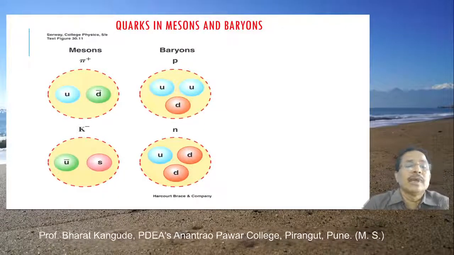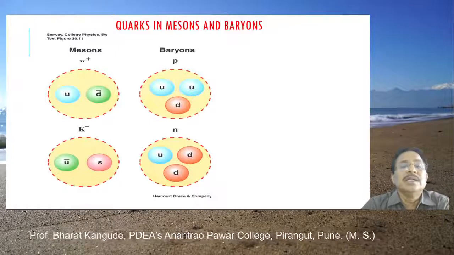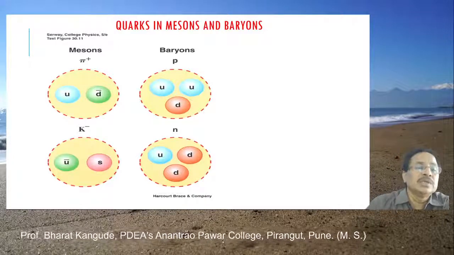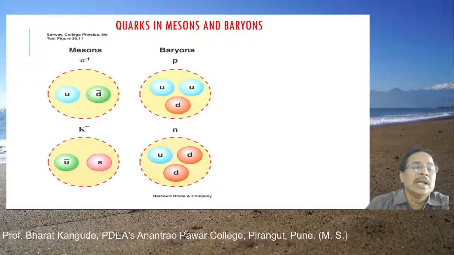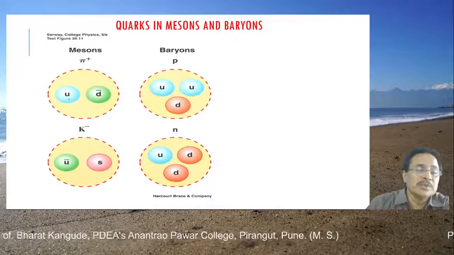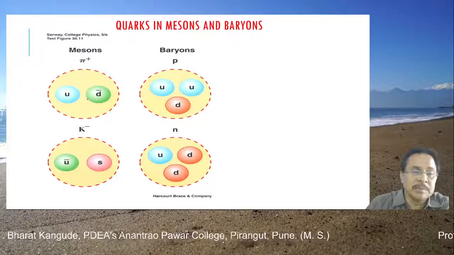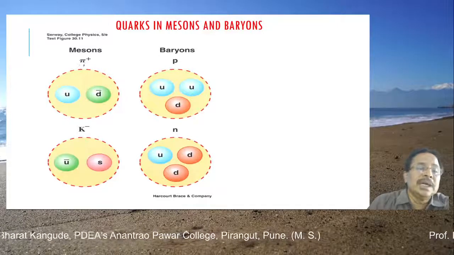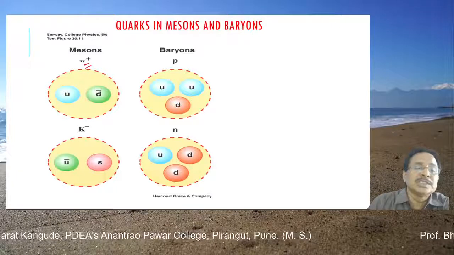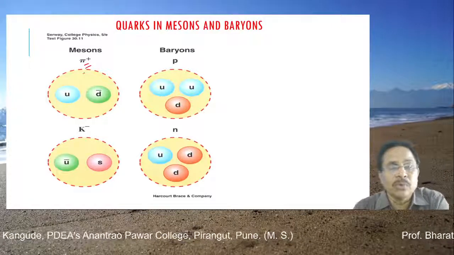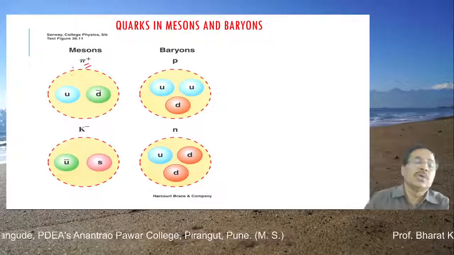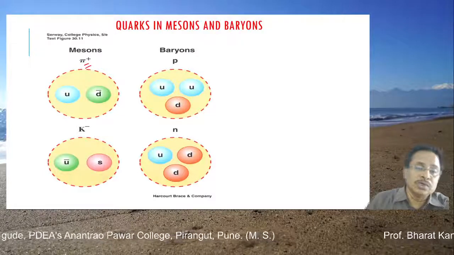Diagrammatically, we can go for understanding this. These quarks in mesons and baryons are as shown here. Pi plus, as we have already seen, is given by U and D bar. Once I understand the properties of U and D bar, their charges, their masses, etc., I can very easily understand the properties of this pi plus meson, which is used in the exchange of the strong nuclear force between proton-proton, neutron-proton, or neutron-neutron.